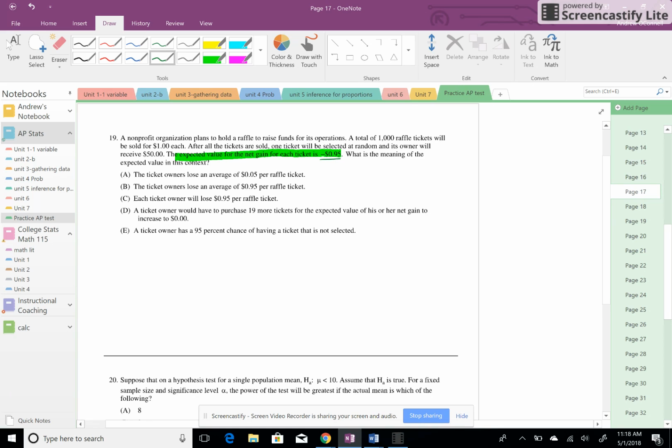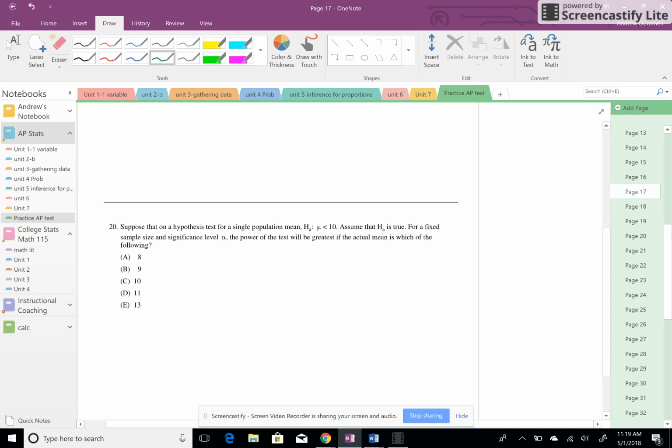What does expected value mean? Well, first of all, do the ticket owners lose an average of 5 cents? No, they lose more than that. Actually, they lose about 95 cents a ticket. It doesn't mean each ticket owner will lose 95 cents, because one ticket owner is going to win $50. The claim that a ticket owner would have to purchase 19 more tickets for the expected value to increase to zero is not true, because if you buy 19 more tickets, you are just expected to lose more. And E, I don't know where they're coming from with that.